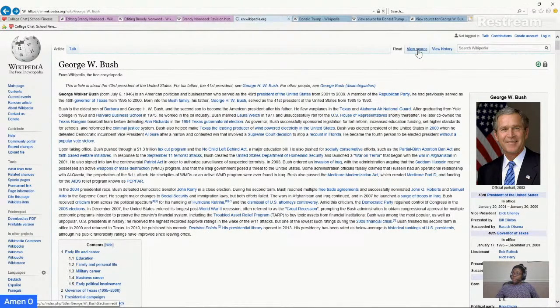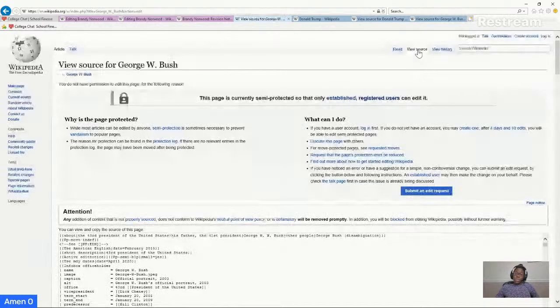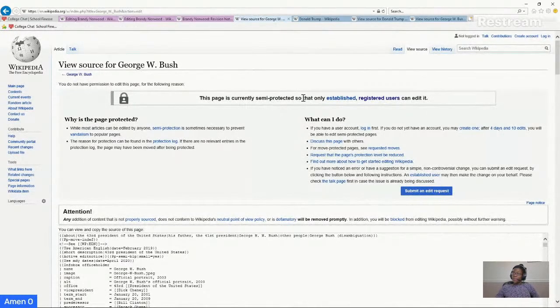But if you click view source, it says right here that it is semi-protected, so only established registered users can edit it. Don't let that fool you into thinking, oh yeah, it looks like authorized users are able to edit this. That means nothing. You don't know who these authorized users are. You don't know their credibility. You don't know what they're going in here and editing.